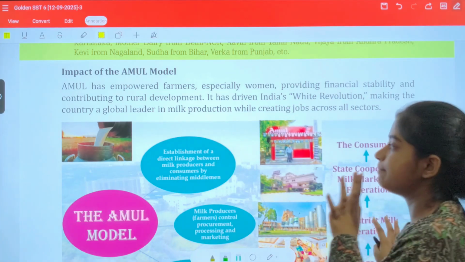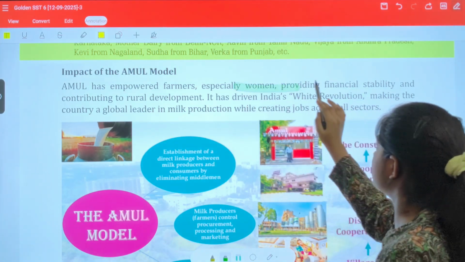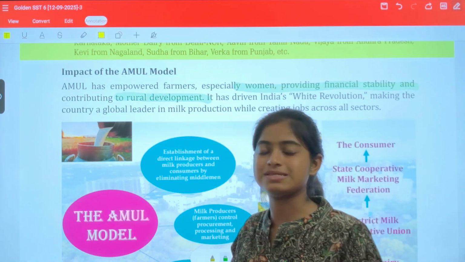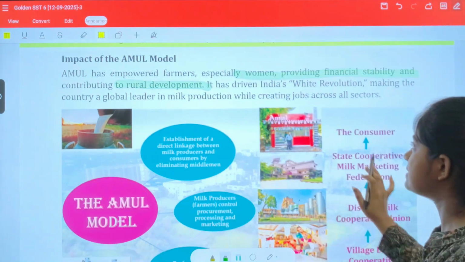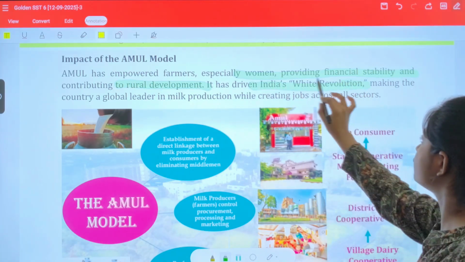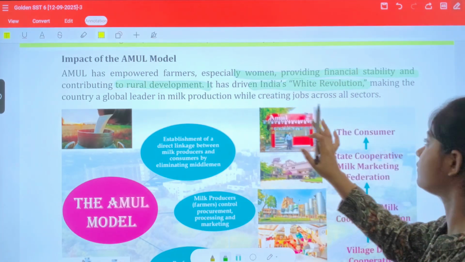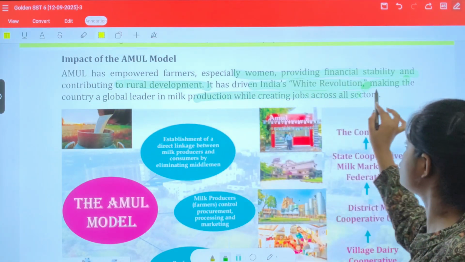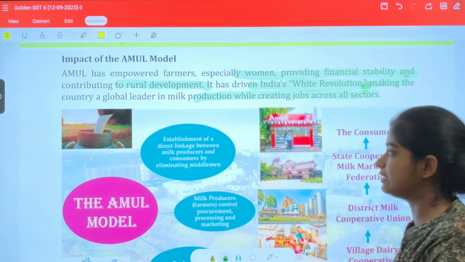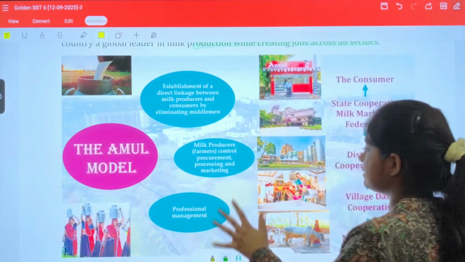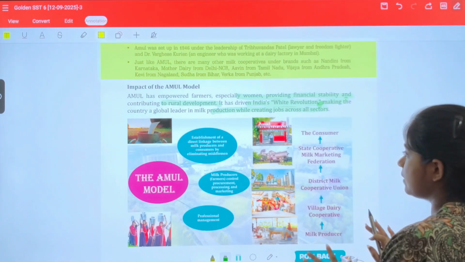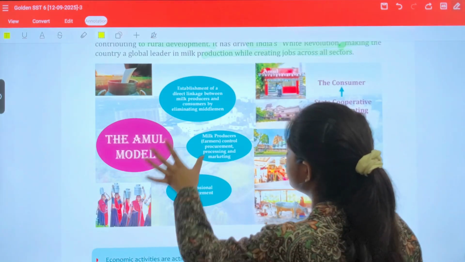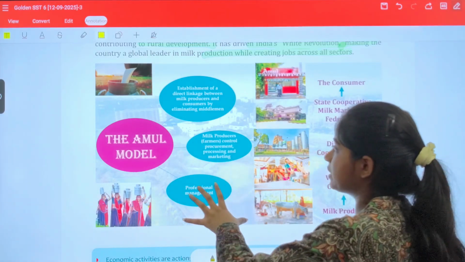Okay, so Amul has empowered farmers, especially women, providing financial stability and contributing to rural development. Amul has played a tremendous role. It has driven India's white revolution. I'm sure you know about this revolution, making the country a global leader in milk production while creating jobs across all sectors. Okay, so you can see this diagram. This will help you to understand the Amul model. Okay, so the establishment of a direct linkage between milk producers and consumers, eliminating the middleman.